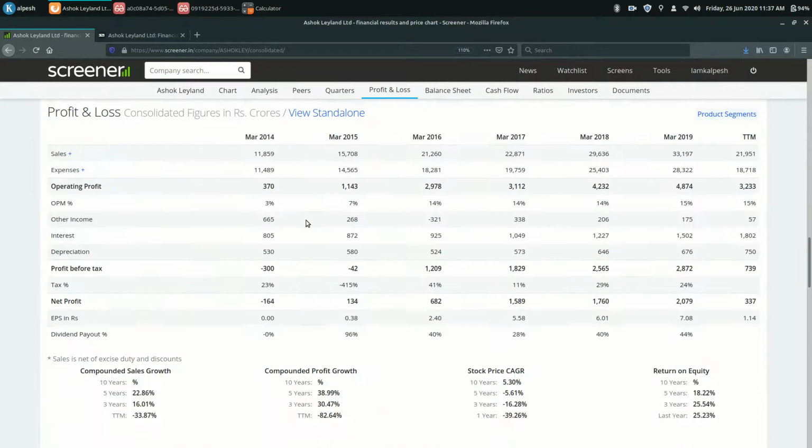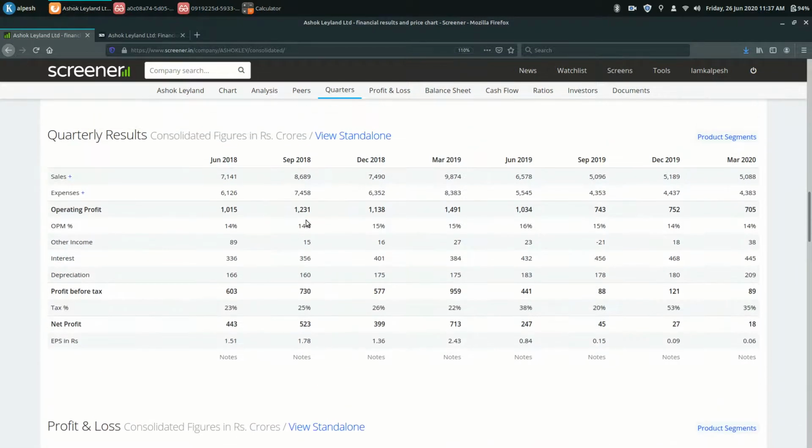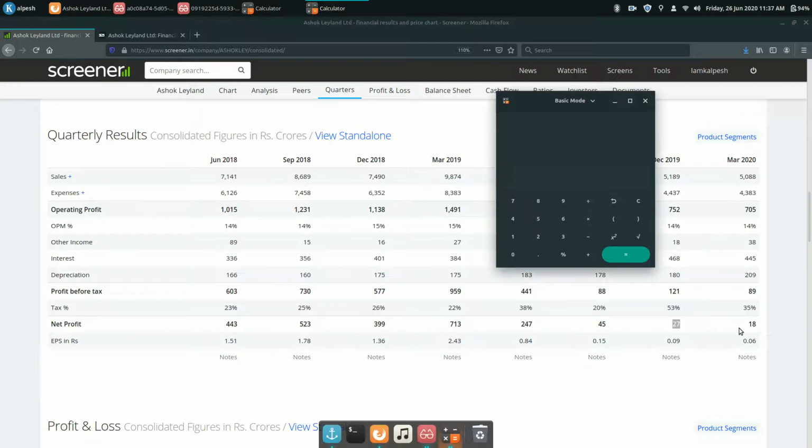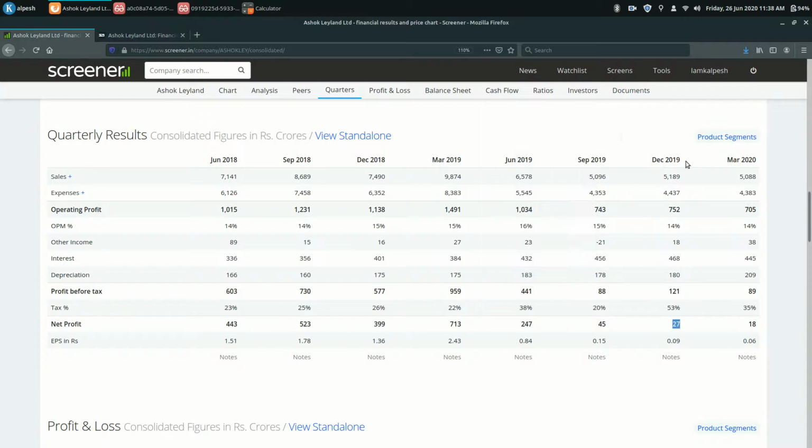So here if you scroll down you can see the quarterly result, and we'll start with the quarterly result of Ashok Leyland. So March 2020 the quarterly result is 18 crore. This is the net profit. If you compare it with the last quarter, it was 27 crore. So in terms of percentage it is 33% down. March 2020 result is 33% down compared to December 2019 quarter,